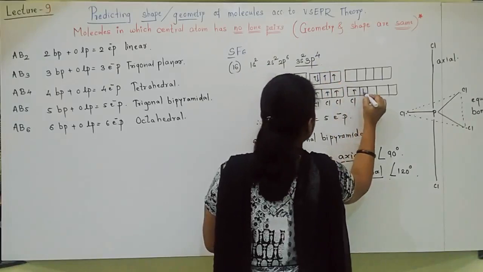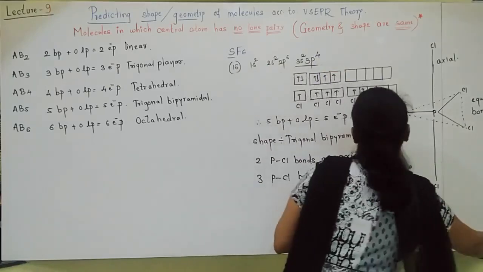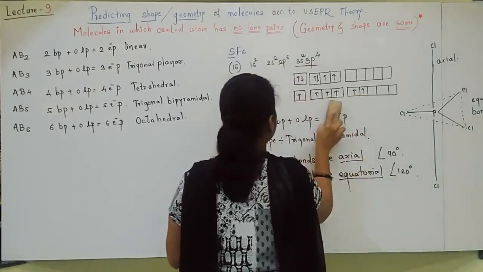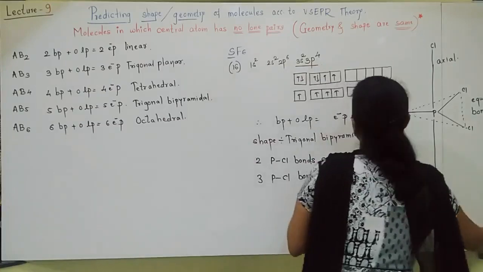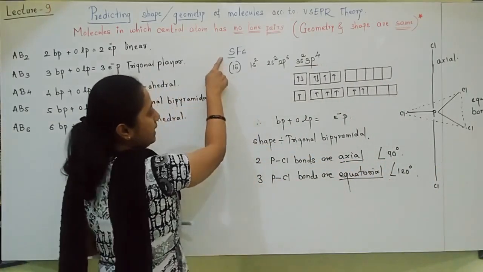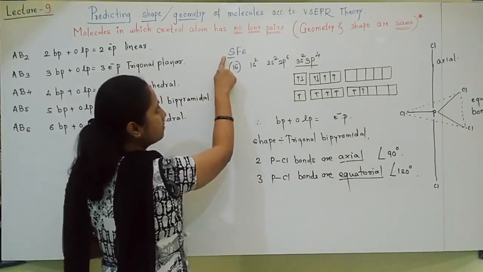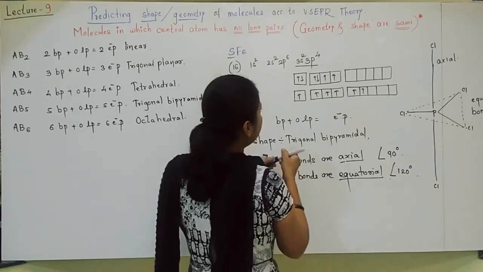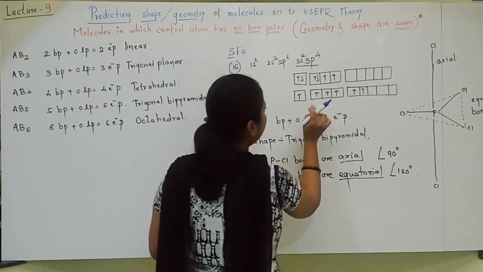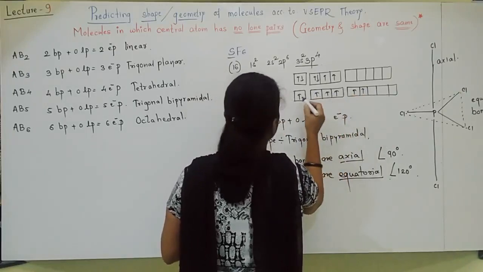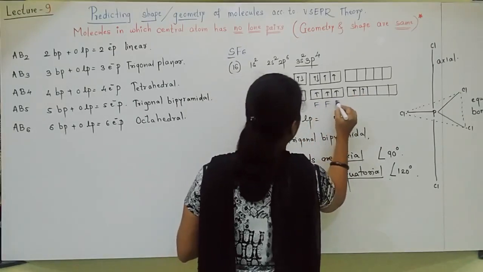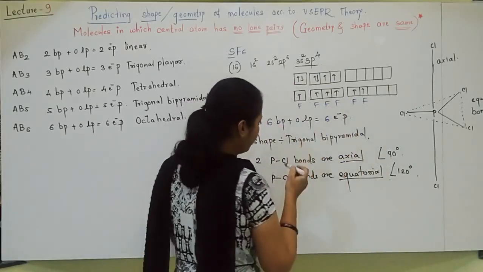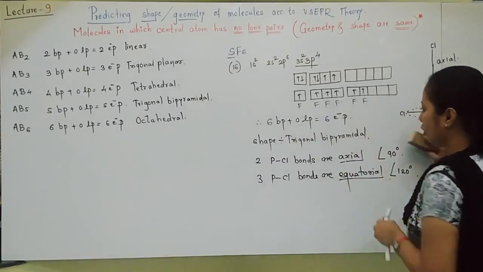In the excited state we get a total of 6 unpaired electrons, so 6 fluorines will combine. So 6 bond pairs, 0 lone pairs, total 6 electron pairs will form.